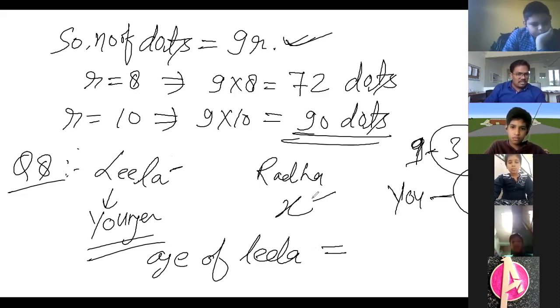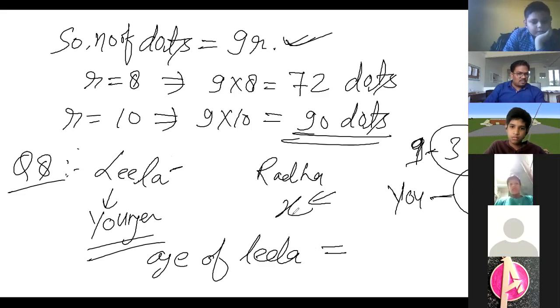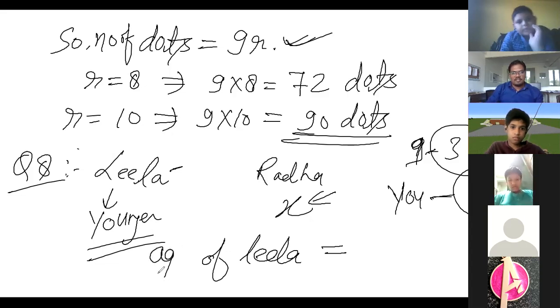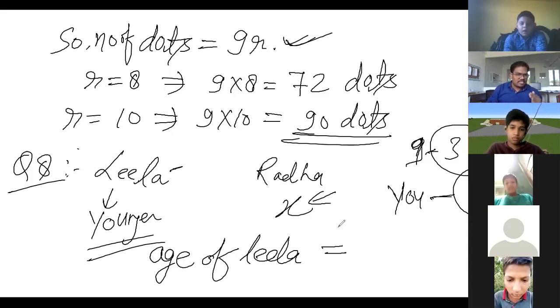This means Radha's age will be how much? Radha will be X. Age, AGE. Yes, this will be written clearly. If you are not able to understand, I will erase this one, then write it again. Age of Leela. Tell me anyone. Leela is 4 years younger than Radha.